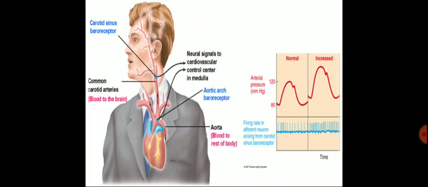Now the neural signals arise from these baroreceptors and go to the cardiovagal centers, which are located near the medulla oblongata. According to that, if there is an increase in blood pressure, a higher discharge of impulses from the baroreceptors goes and it causes the blood pressure to increase or decrease.